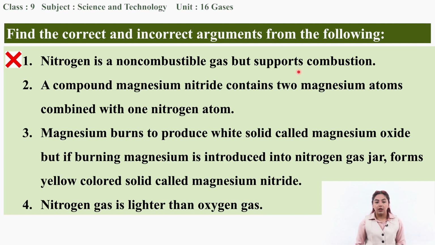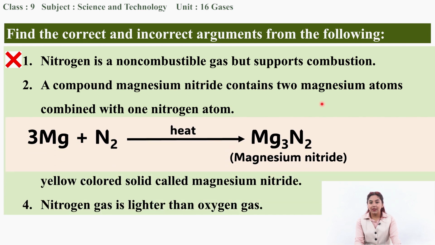Now the second argument: the compound magnesium nitride contains 2 magnesium atoms combined with 1 nitrogen atom. Is this true? Let us check it through this reaction, which was there in the chemical properties. Magnesium, when it reacts with nitrogen, forms magnesium nitride.